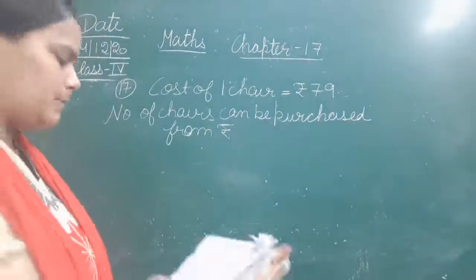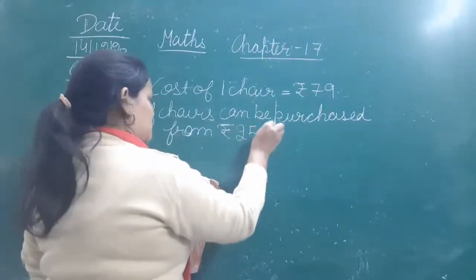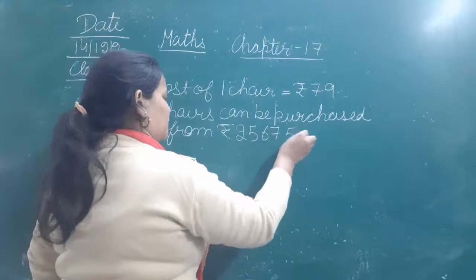Number of chairs can be purchased from rupees 25,675. That we have to find out.